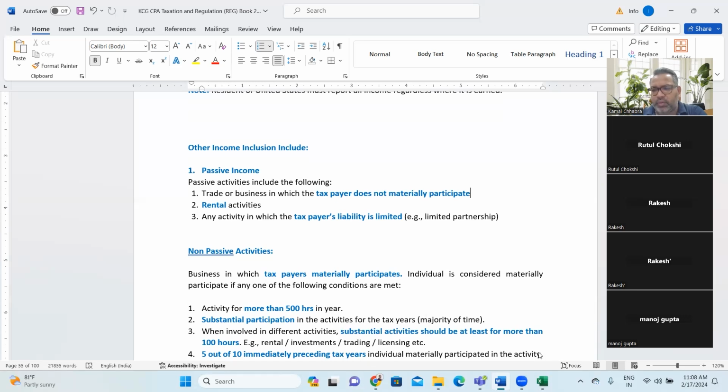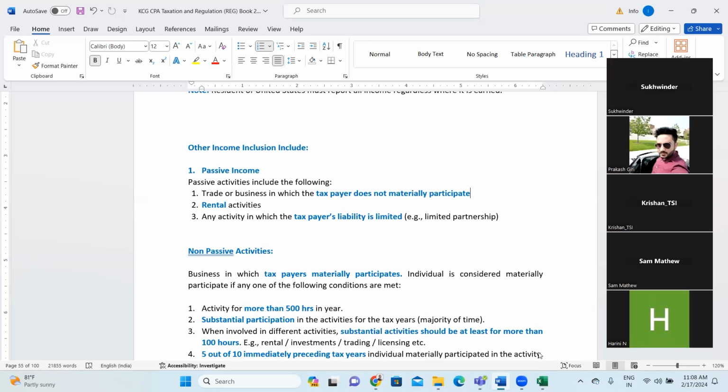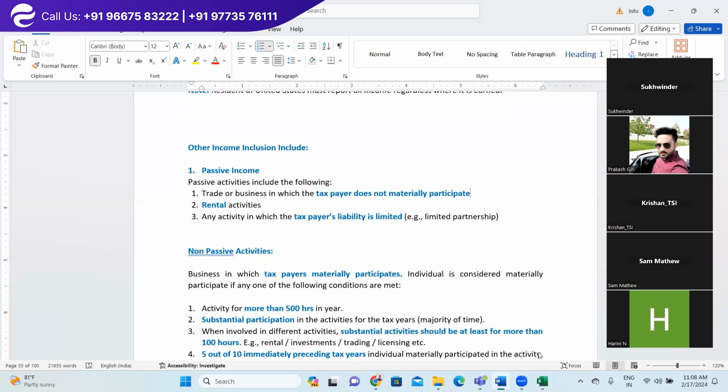Anyone else would like to share his or her experience or add to Rakesh's point? Matthew, Krishan, Prakash, Manish, Giri, anything you guys would like to add?